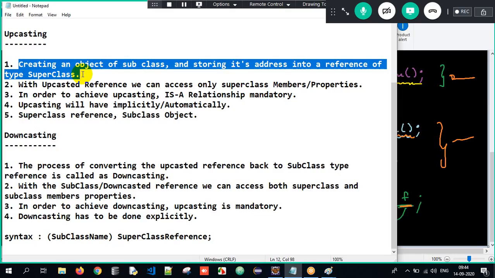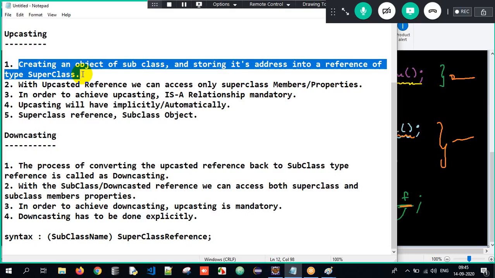And in order to achieve upcasting, an is-a relationship is mandatory. Meaning inheritance is mandatory. Without inheritance, I cannot achieve upcasting. And upcasting will always happen implicitly. Automatically, I just have to follow the basic syntax and it will be done. This is all about upcasting.